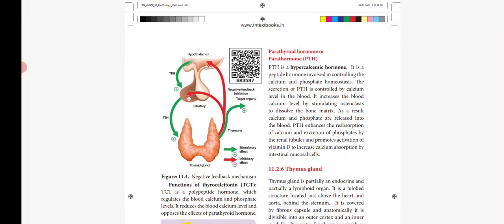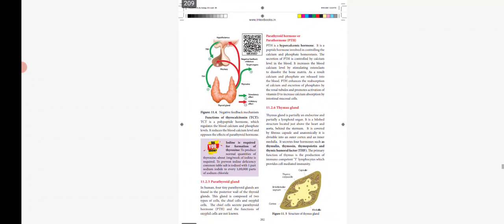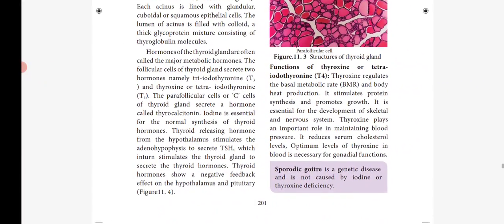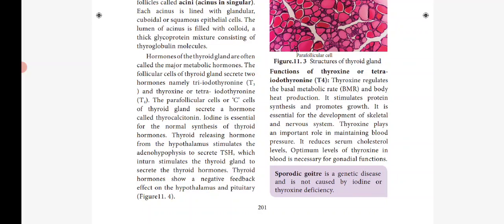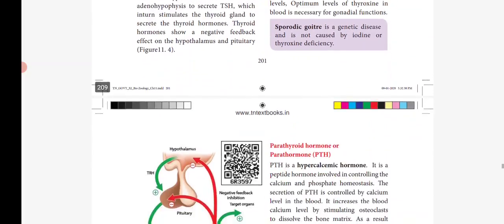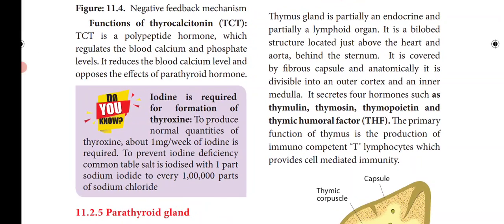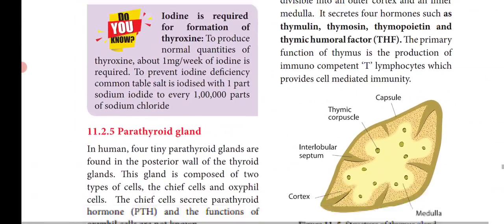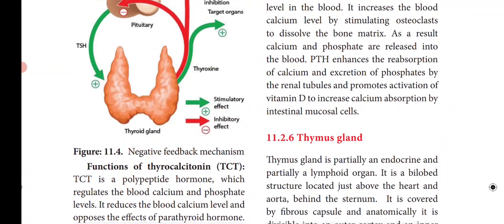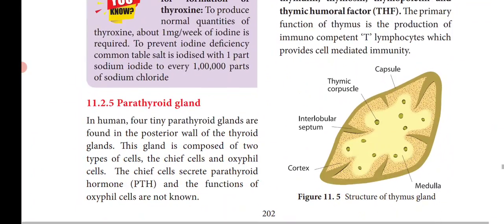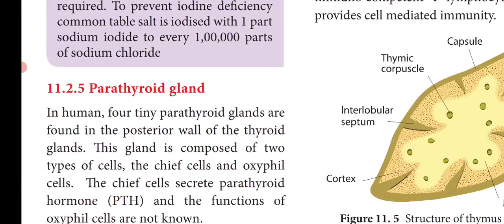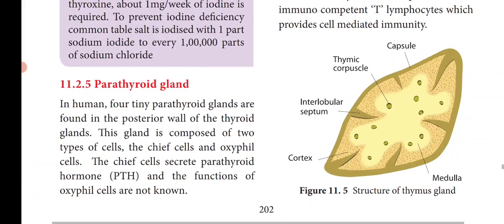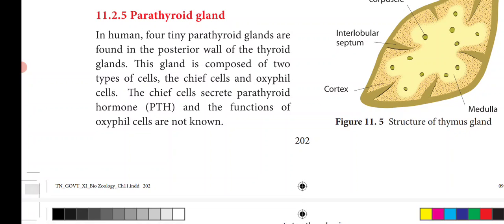So this is about the thyroid gland. The main hormones which are secreted by the thyroid gland are thyroxine and triiodothyronine, that is T3 and T4. Next we will see about the parathyroid gland. Already we have seen the functions of the parathyroid hormones.